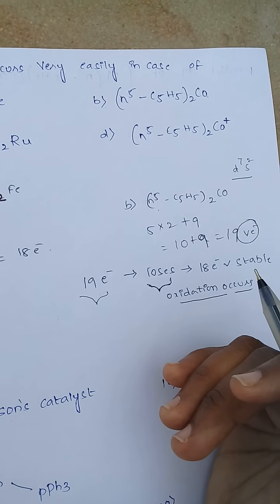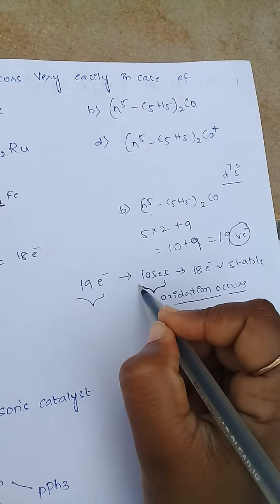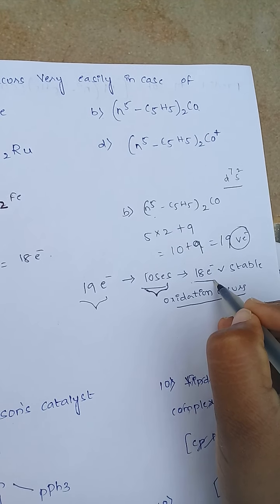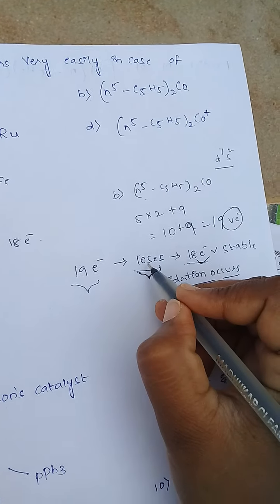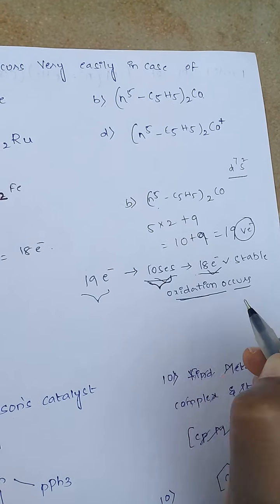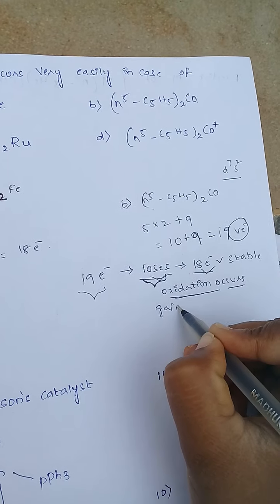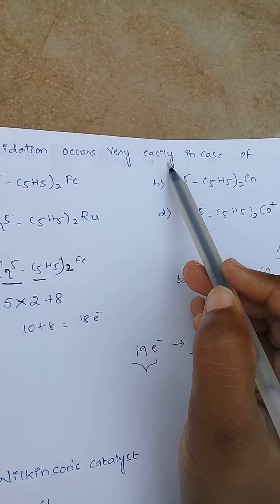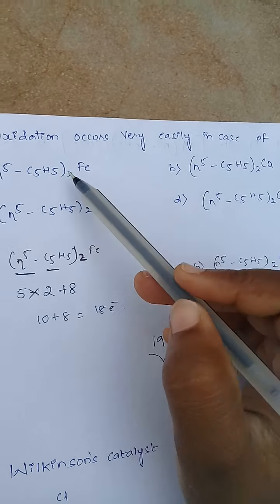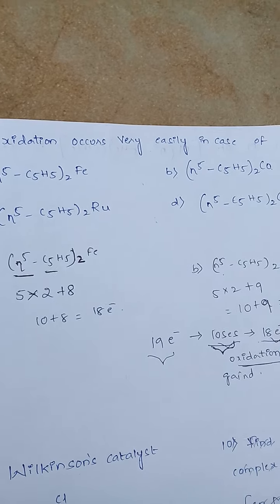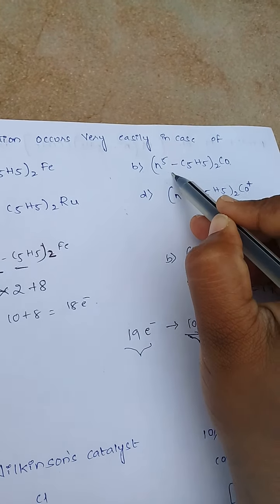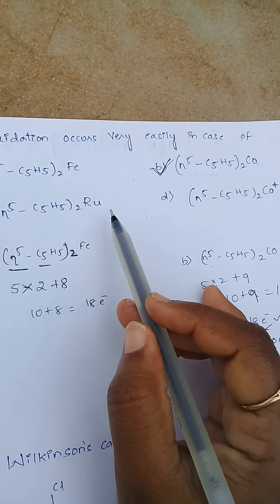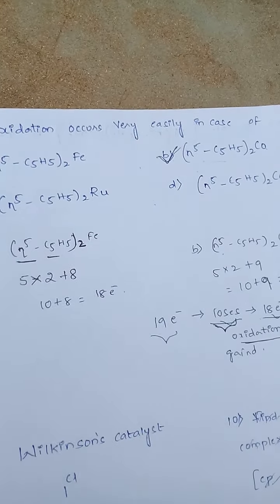When it loses 1 electron, it attains stable 18 electrons. Losing electrons means oxidation, gaining electrons means reduction. So the question is, oxidation occurs very easily in the case of which complex, and they give the options. So in option B, oxidation occurs very easily. You have to try both C and D.